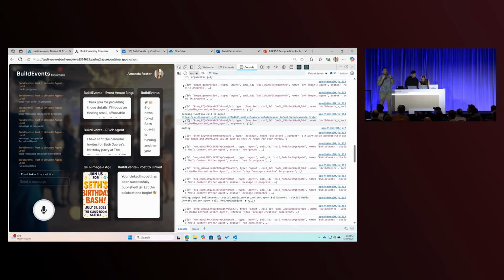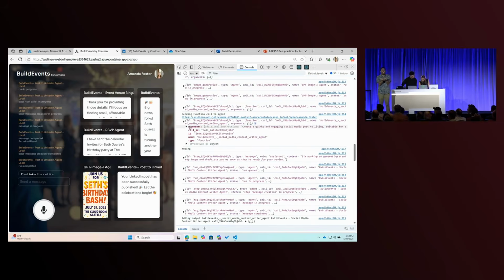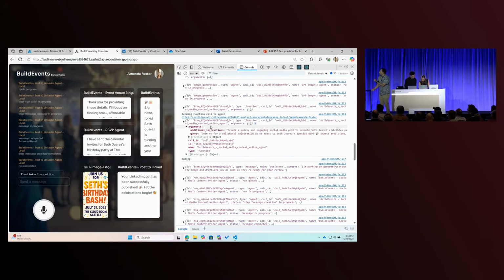So what it did is the voice controller executed these agents and said, here's some additional instructions, agent, and here's what I want you to do as a query. And so just shout out when you find, there you go. So that's how it asked the Foundry agents to do something.